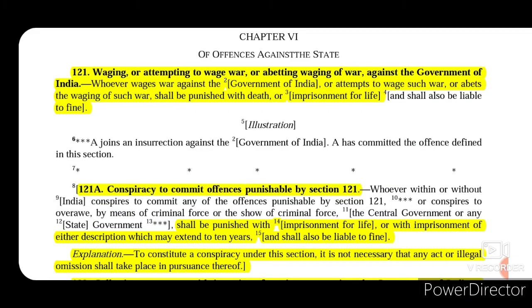So today we are going to talk about chapter 6 that deals with offences against the state. This chapter basically talks about those offences that are against the government of India.